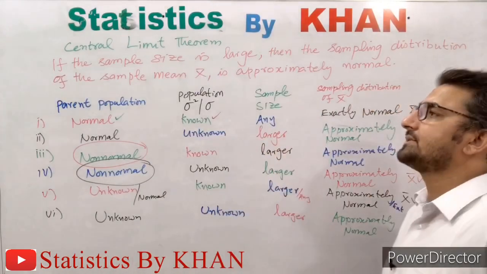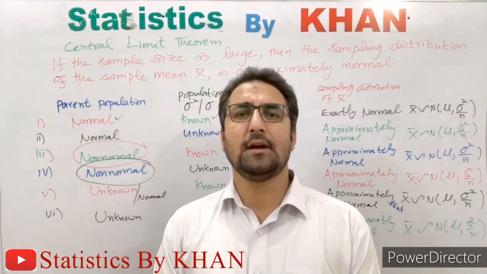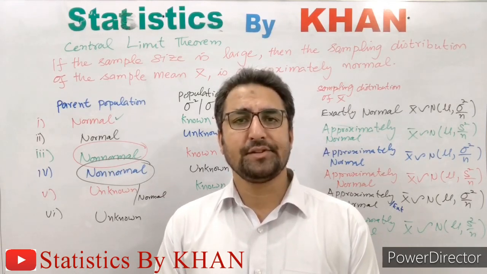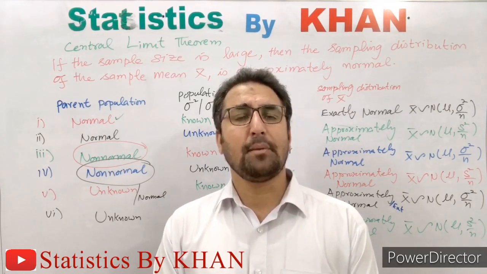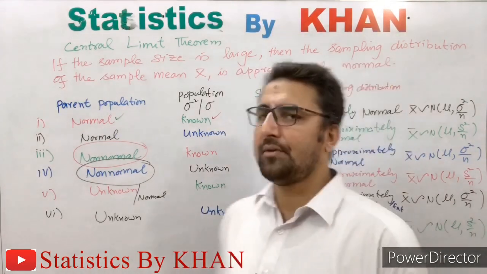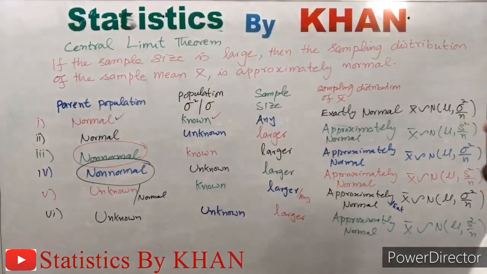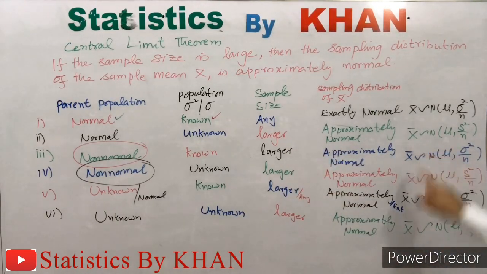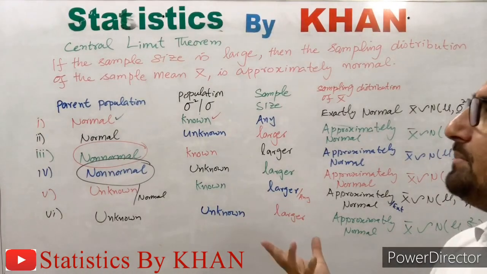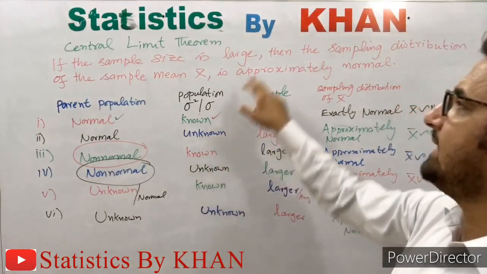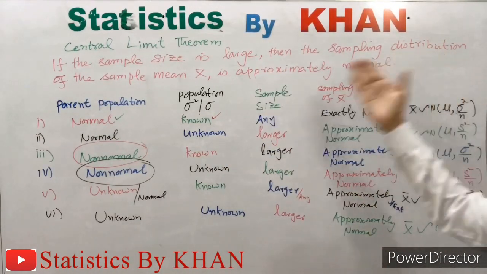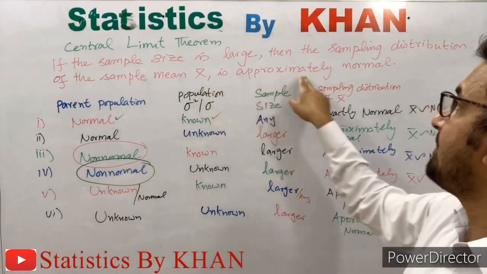In final remarks, I would add that the central limit theorem is a solution to the problem when either the population is non-normal, or we don't know about the shape of the parent population, or the population variance or standard deviation is unknown. In such situations, the sampling distribution of the sample mean will never be exactly normal. But if the sample size is larger, then the sampling distribution of the sample mean x bar will be approximately normal, and this is due to the central limit theorem. So in simple words, what is the central limit theorem? If the sample size is large, then the sampling distribution of the sample mean x bar is approximately normal.